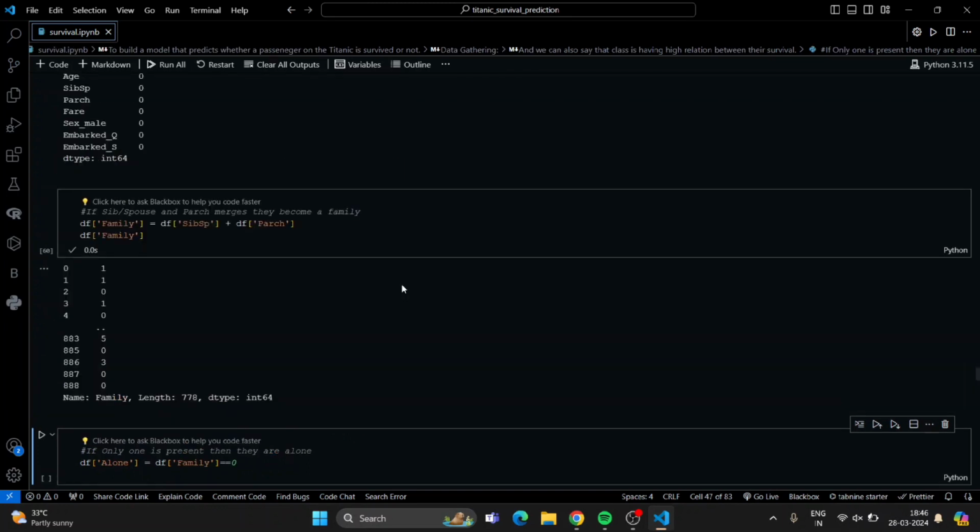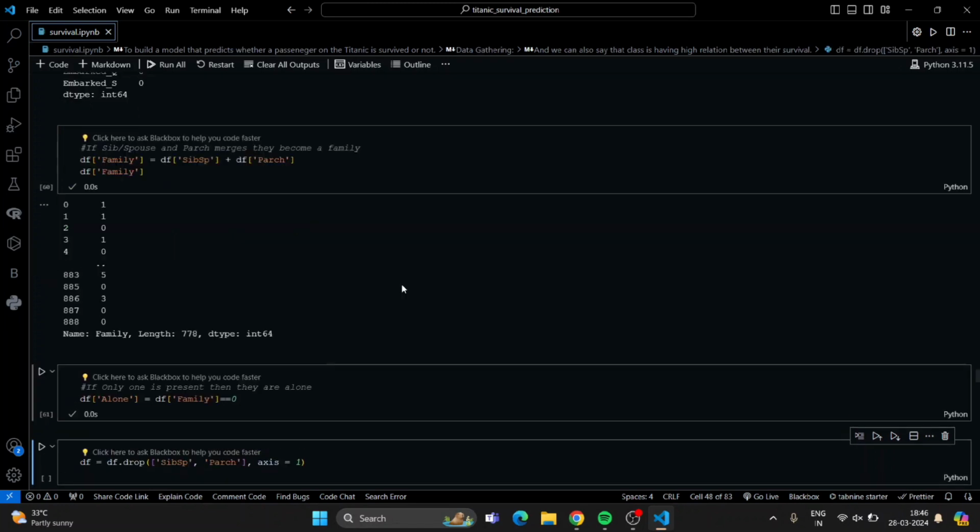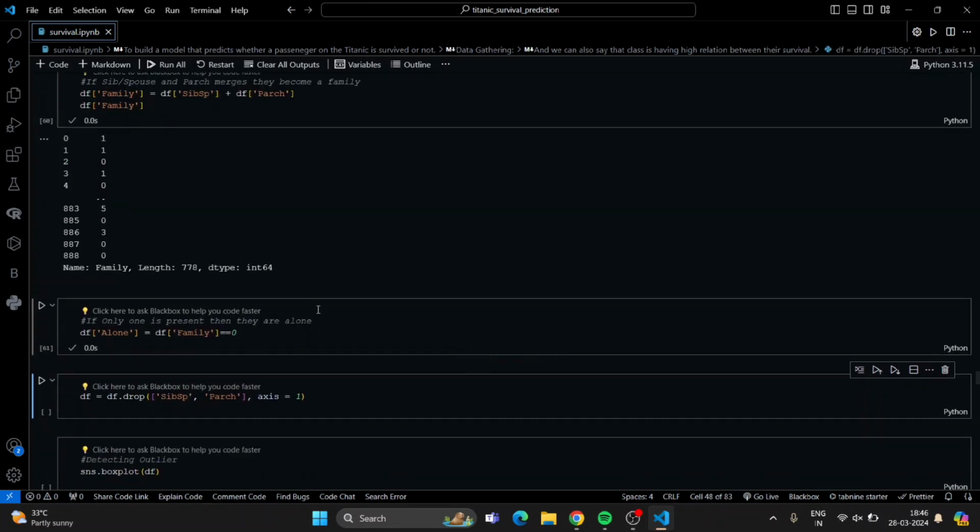Now we are doing feature engineering where, if there are siblings, spouse and parent child, and it's more than one, we can consider the two attributes as family. I merge the two attributes and make them a family, and there is a condition I have put: if it's equal to 0, then they are alone.